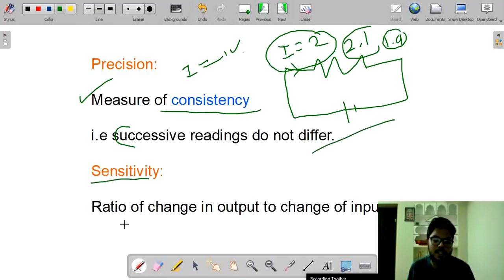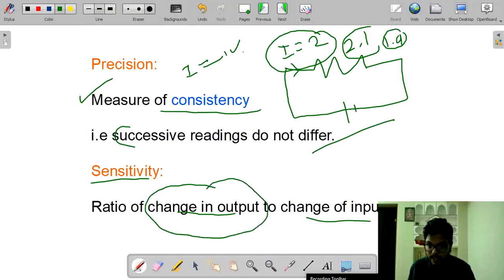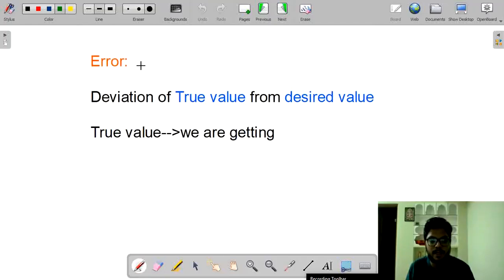Now coming to sensitivity: the ratio of change in output to change in input. How does my output change for a change in input? This is called sensitivity. For a small change in input, how my output is changing. This is called sensitivity.